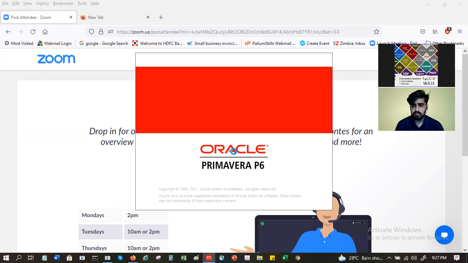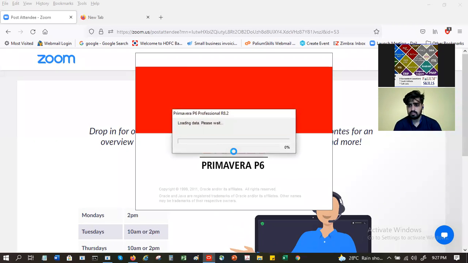And this structure, Primavera is giving you the option to define it in any way that you want. As per you or the organization's choice, you can define it the way you want it. Somebody wants it region wise, somebody wants it industry wise, different vertical wise, somebody wants it horizontal wise. So they can define it any way they want it.